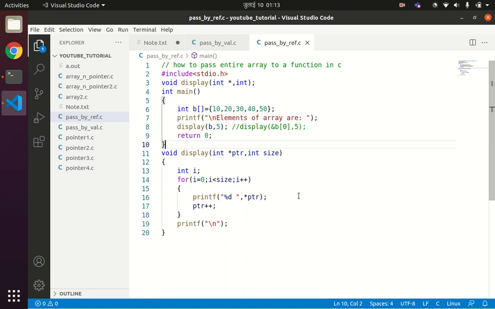I hope every one of you understood the concept, how to pass by reference and pass by value for an array in C programming language, and what is the relation between array and pointer in C programming language, as well as different types of pointer arithmetic, what arithmetic we can perform, and what arithmetic we cannot perform for pointers in C programming language.